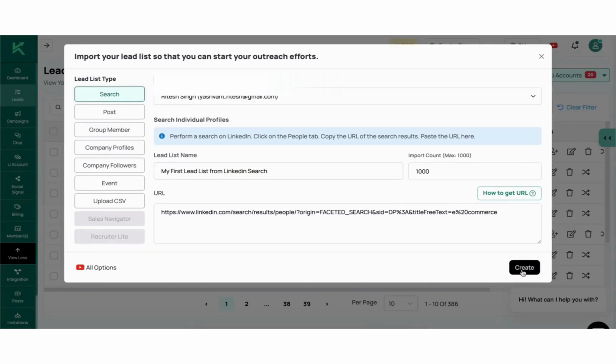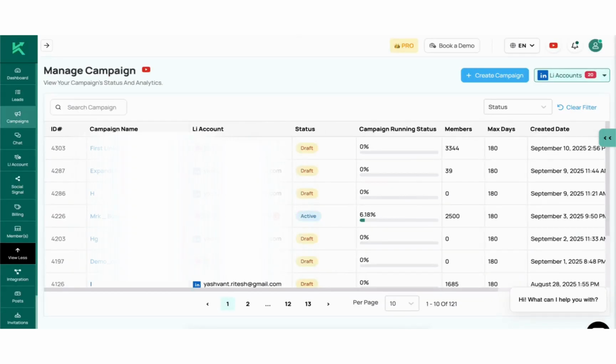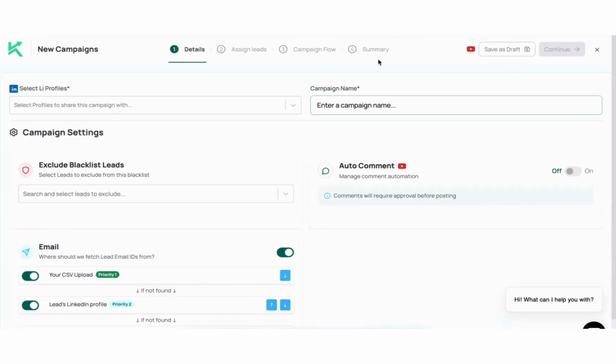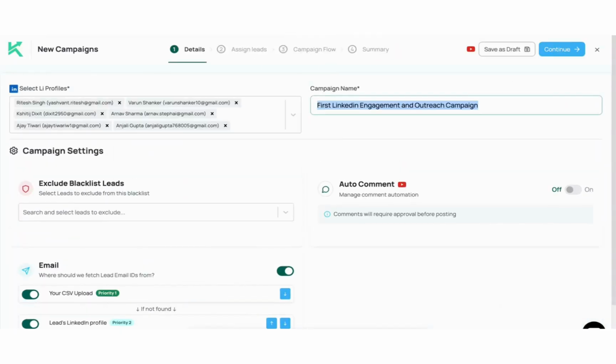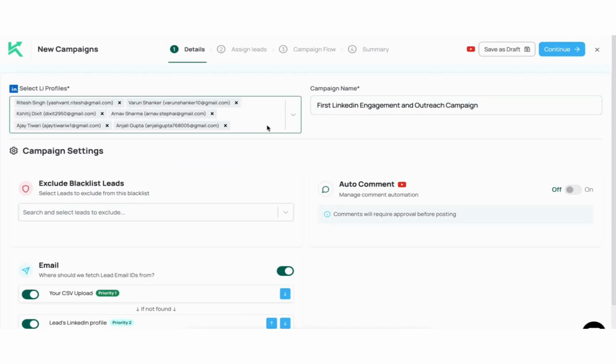Now let's move to Step 3, Creating a Campaign. Head to the Campaign tab and click on Create Campaign. This will redirect you to a new campaign page. Under Campaign Details, you can select multiple LinkedIn profiles to act as senders. These senders will handle sending connection requests, messages, likes, comments, and follows on your behalf.